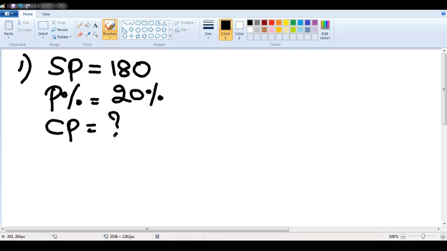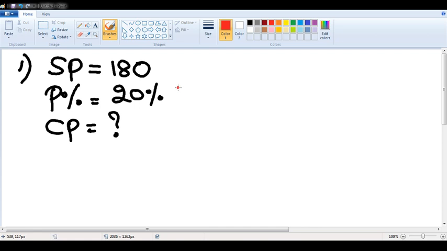This is a very basic question which we solved in our previous class. I am just taking 1 or 2 basic questions, probably for the new students who might be attending today's class. Selling price is 180, profit percentage is 20%. You need to find the cost price of the article.